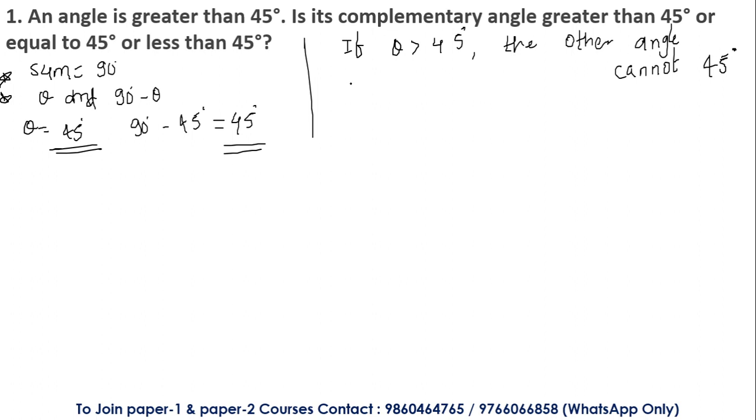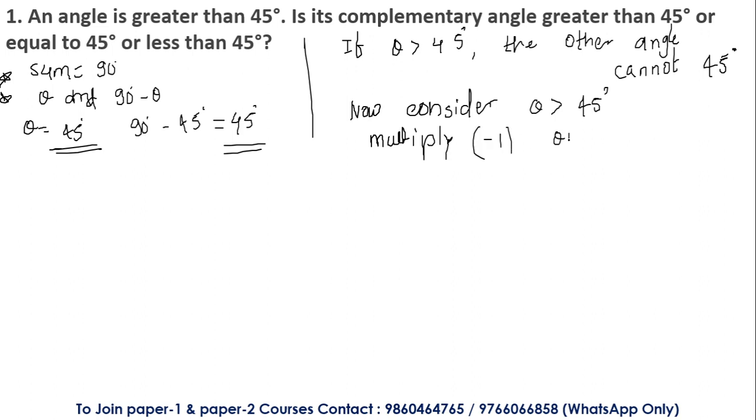Point number 1. Now consider theta is greater than 45. If theta is greater than 45, the other angle cannot be 45. We know this, it should be less than 45 only. The other thing that you have to understand is if I multiply by -1 on both sides. Why I'm multiplying it, you'll understand now. If I multiply by -1 on both sides, what will I get?